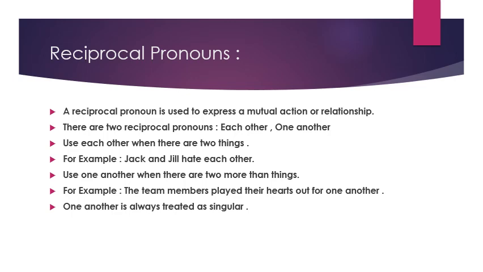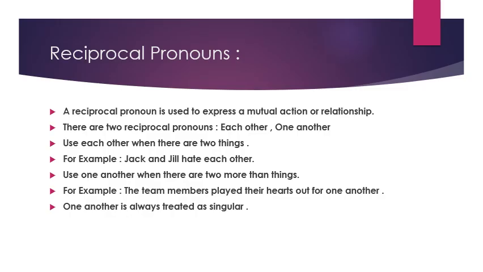But when we talk about one another, it goes for more than two. For group, for example, see here, the team members played their hearts out for one another. Means team members, they are more than two. So one another is always treated as singular, but it stands for more than two people.